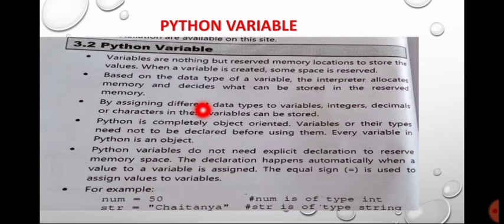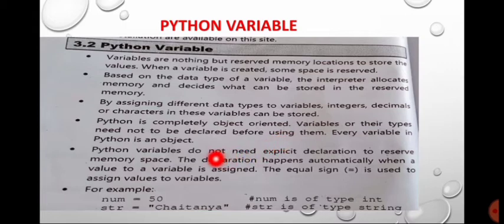So whenever a variable is created, some space is reserved. Based on the data type of the variable, the interpreter allocates memory and decides what can be stored in the reserved memory. So according to which type of data you are going to use for a particular variable, the memory location can be decided and used to store that data type. By assigning different data types to variables, integers, decimals or characters can be stored in these variables.